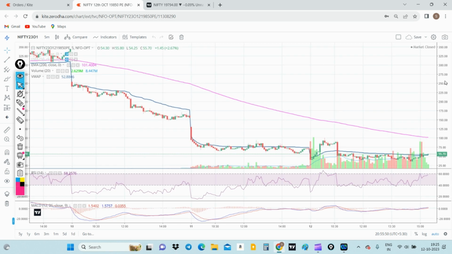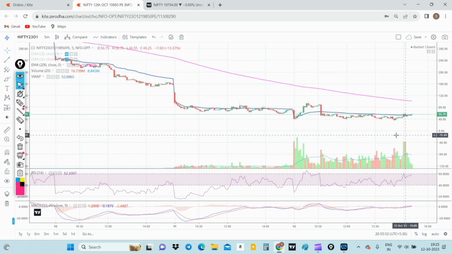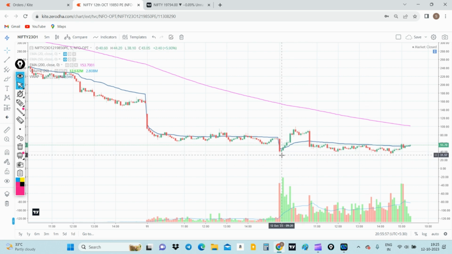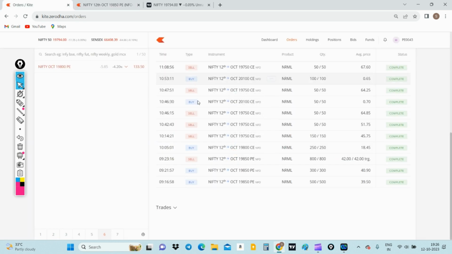In the initial stage, if I see here, the low was around 38 rupees when the Nifty was around 19,840 odd levels. Then it went almost to a high of around 100 rupees. So I was not able to capture the exact trade, but I anticipated the trade correctly. I trailed it, however, and Nifty was in a sideways zone for the initial couple of minutes.